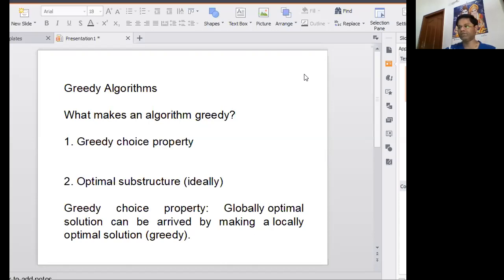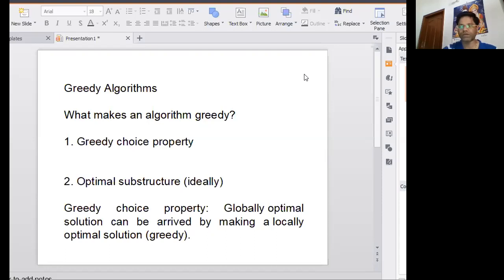The greedy algorithm has only one chance to compute the optimal solution and thus cannot go back and look at other alternate solutions. Like in the backtracking algorithm, we have the option that if we get stuck somewhere at any step, then we go back to the previous steps. But in greedy algorithm, we can't go back and look at other alternate solutions. So we have only one chance to compute the optimal solution.